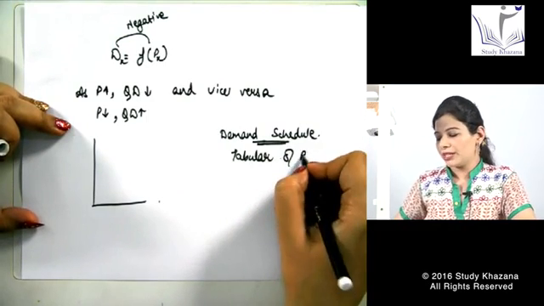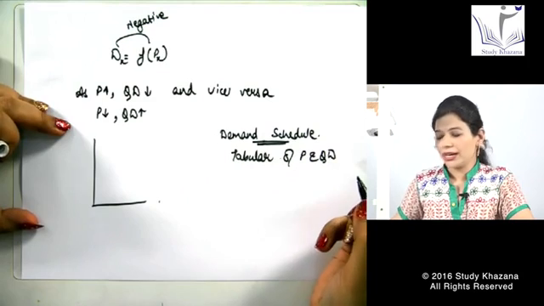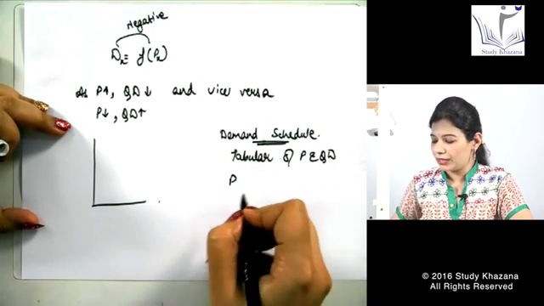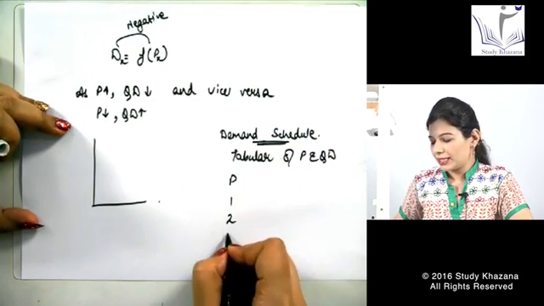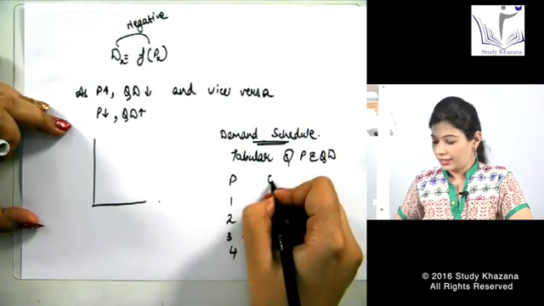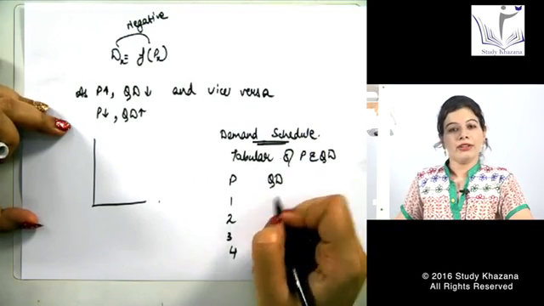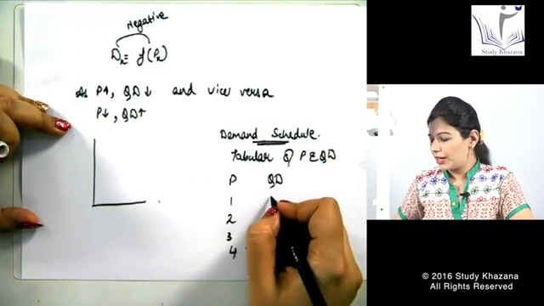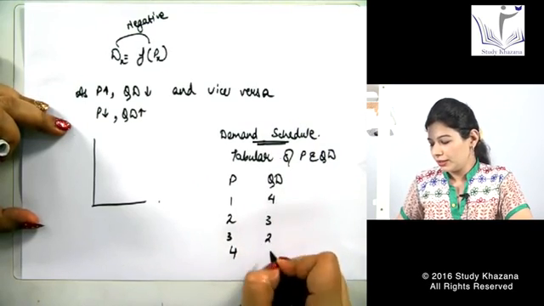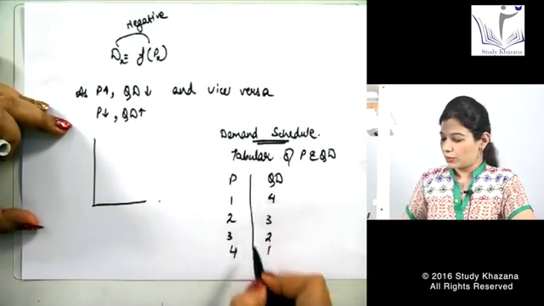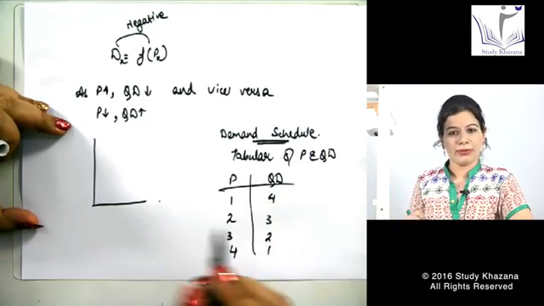For example, the price increases from 1 to 2 to 3 to 4. In the same way the quantity will start declining, varying like 4, 3, 2 and 1. This is showing the inverse relationship between the two.